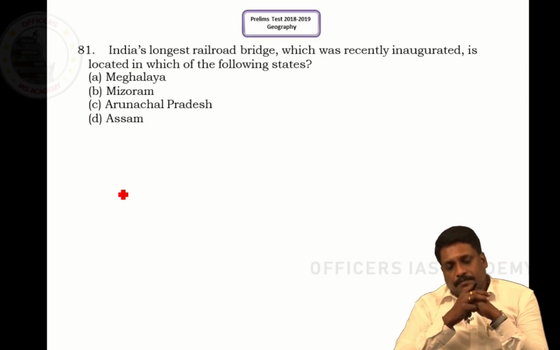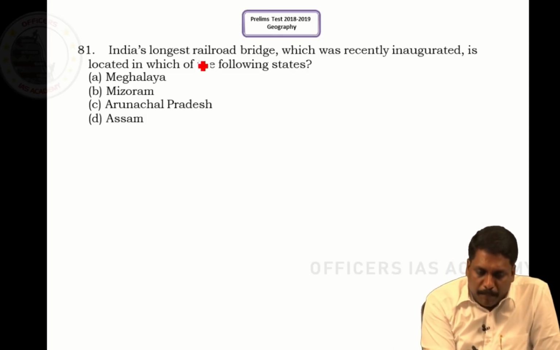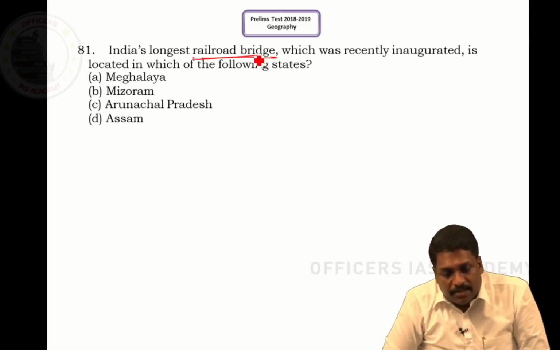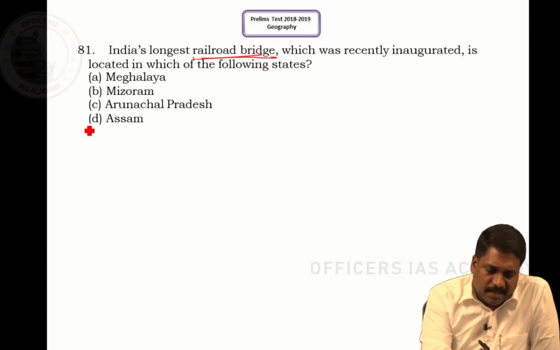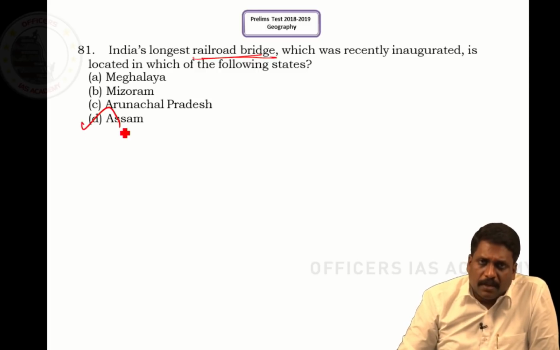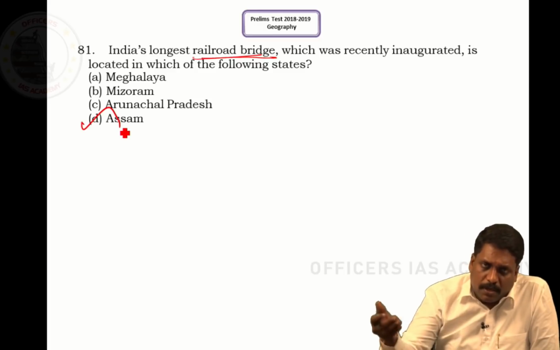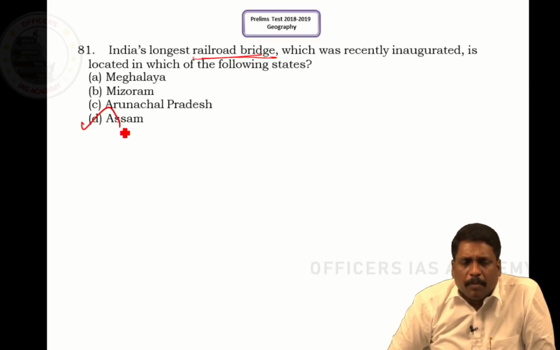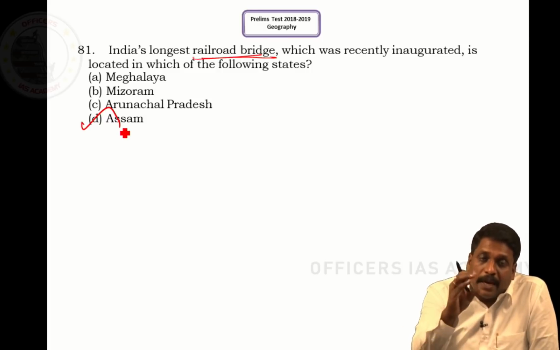Question number 81. Direct question which was there in news. India's longest rail bridge or railroad bridge which was recently inaugurated is located in which state? It is in Assam, sir. What we call Bogibeel. Very recently it was constructed across the Brahmaputra river, where this is an integrated bridge with both rail and road connectivity.